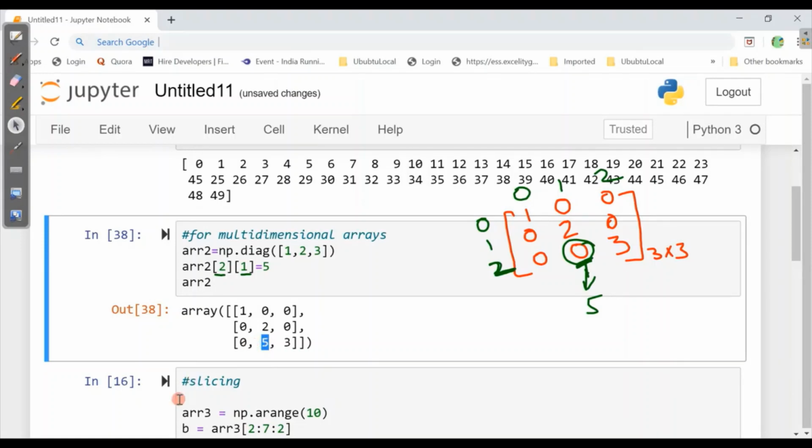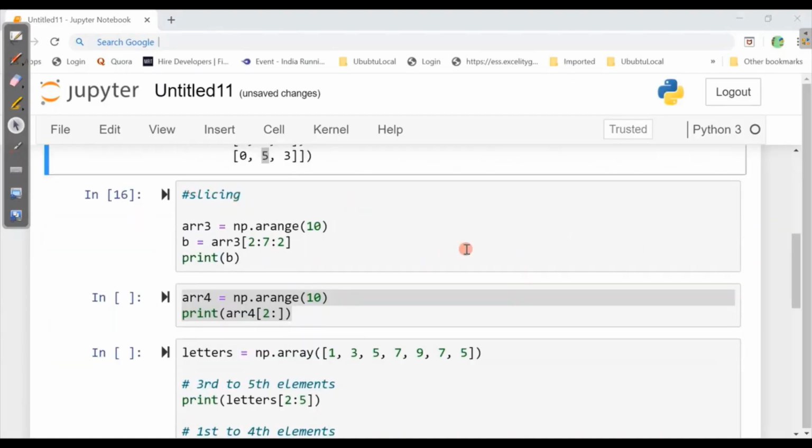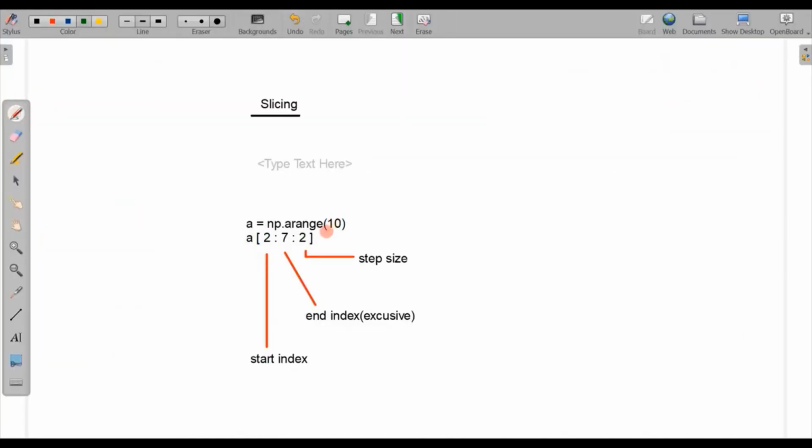Now let's move forward. Now let's see slicing. Now here in slicing, we have asked for 0 to 9, as the last value is always exclusive.